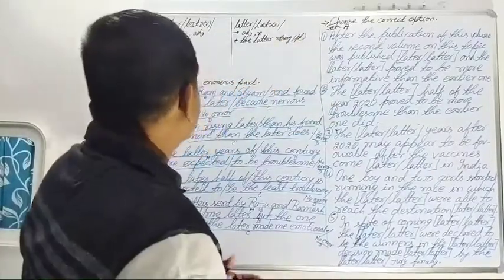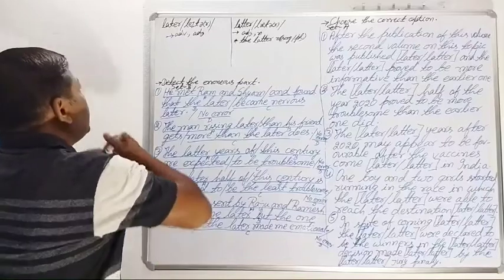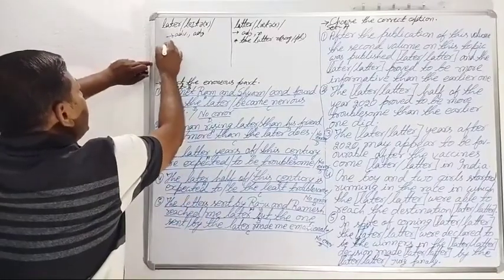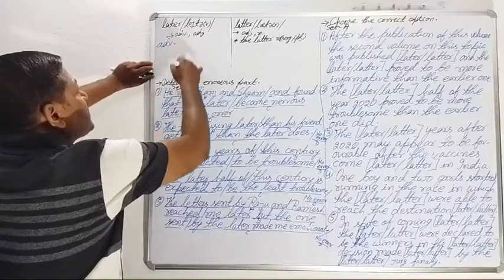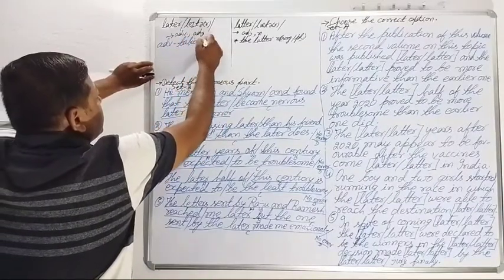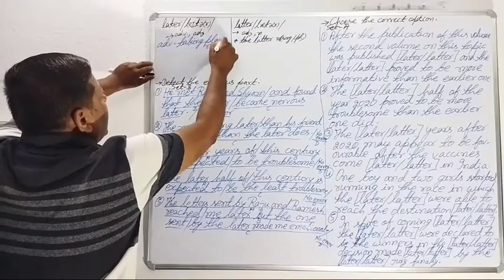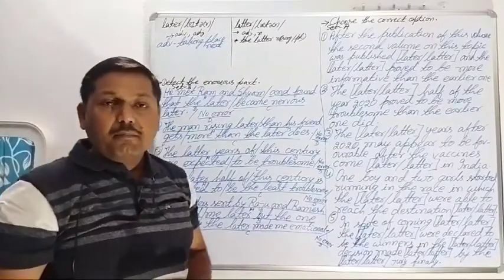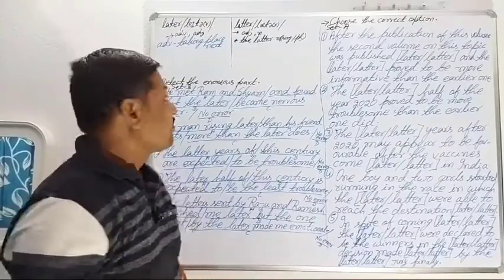Come on now. The word later as an adverb means taking place next. If something happens later, it means the thing that happens next.